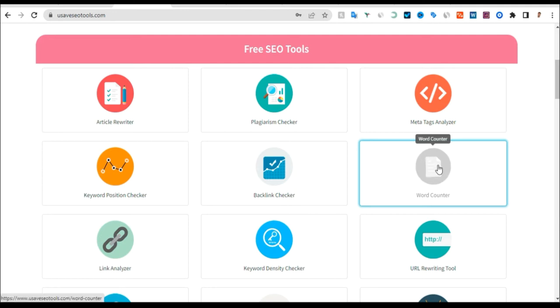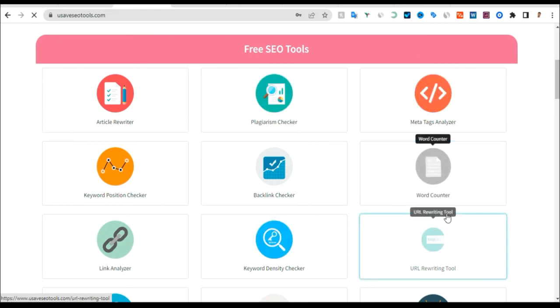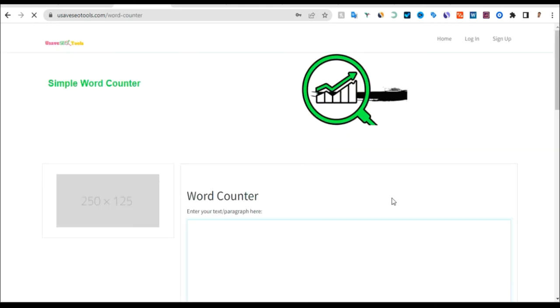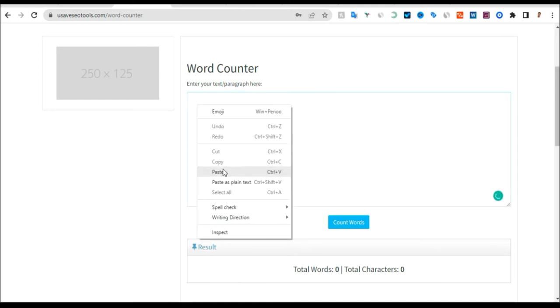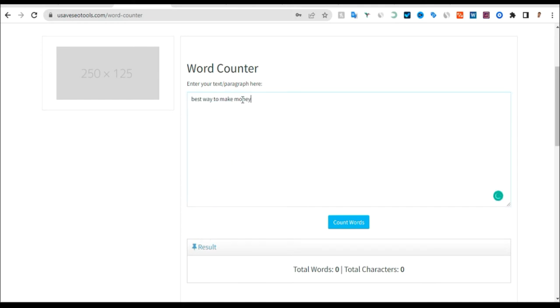This is one of my SEO tools websites. If you want to use it, you can come and try it out. Just click on this word counter tool and paste in the keyword you just got. This will be the targeted keyword for the blog you want to write.